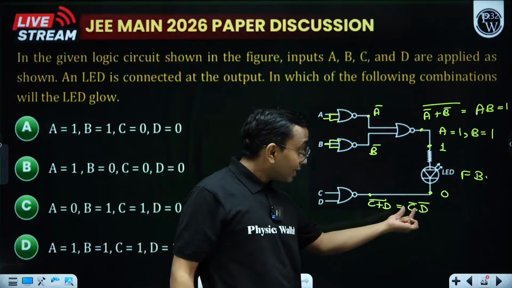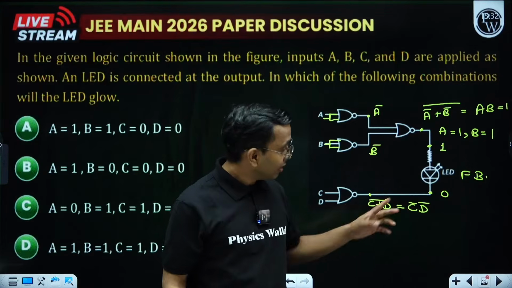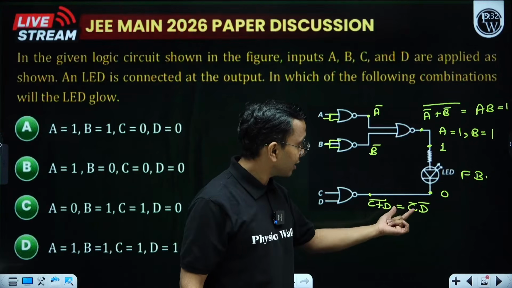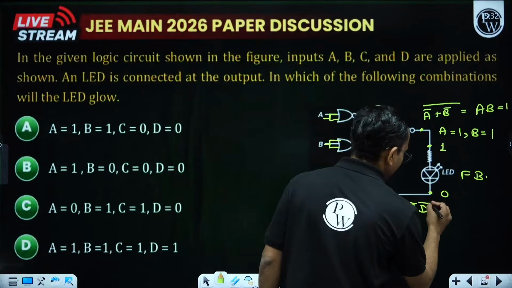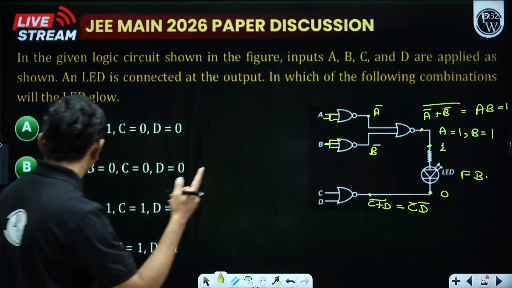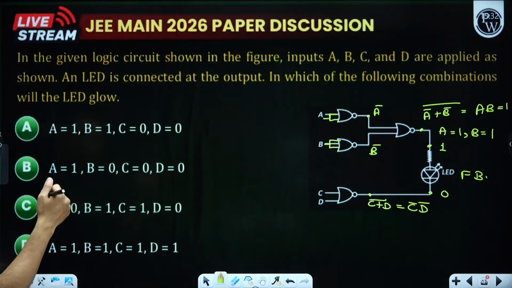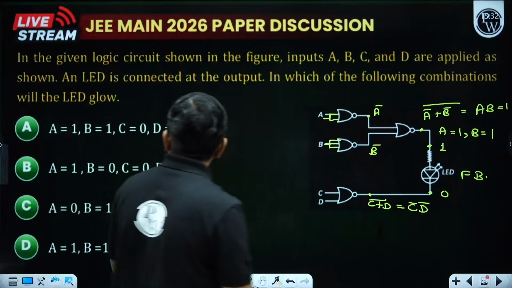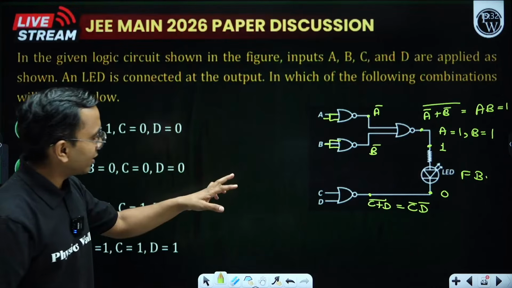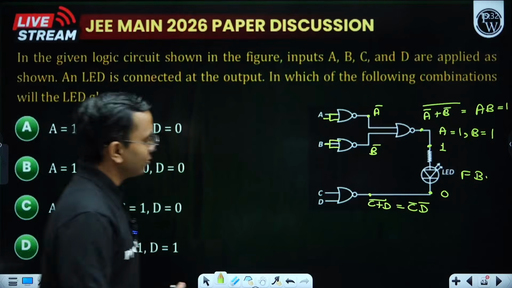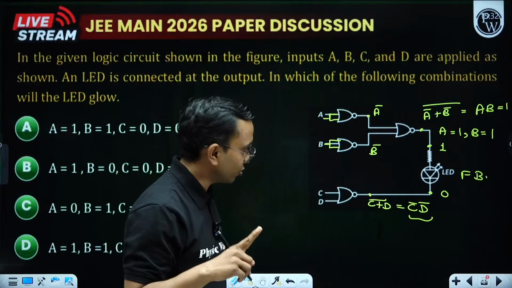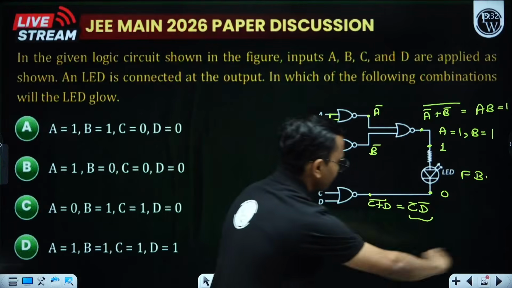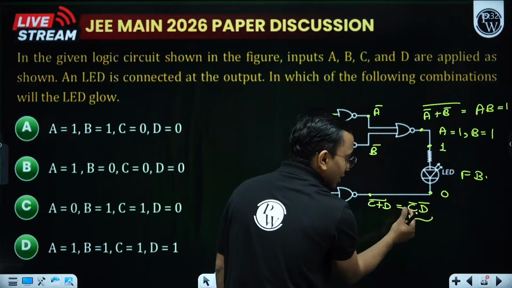When C bar and D bar is 0, I can say my C and D both are 1. Here there can be multiple combinations, by the way. If we take 1 into 1, then it will become 1, so this has to be 0. It means either one of them has to be 0. Means if my C bar is 0, then C is 1,